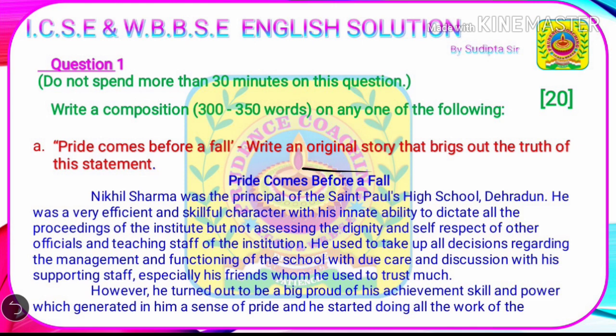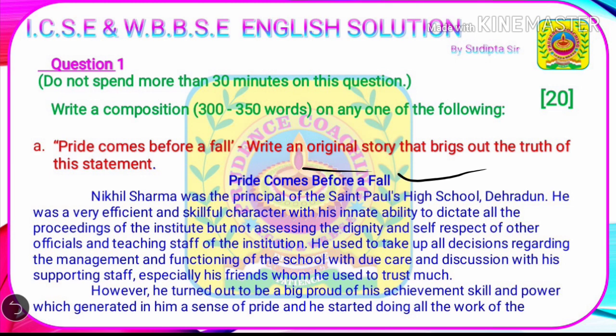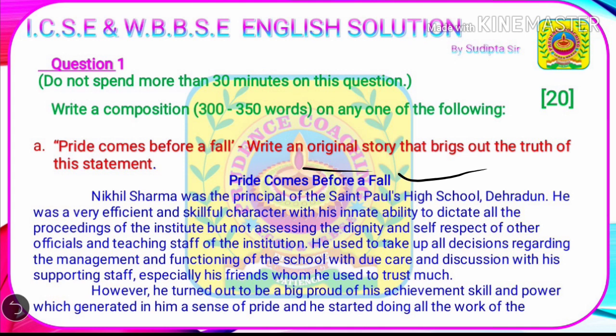While writing a story, you need to remember that you should mention a title before writing the story. Now we'll start. Nikhil Sharma was the principal of St. Paul's High School, Dehradun. He was a very efficient and skillful character with his innate ability to dictate all the proceedings of the institute, but not accessing the dignity and self-respect of other officials and teaching staff of the institution. He used to take up all decisions regarding the management and functioning of the school with due care and discussion with his supporting staff, especially his friends whom he used to trust much.